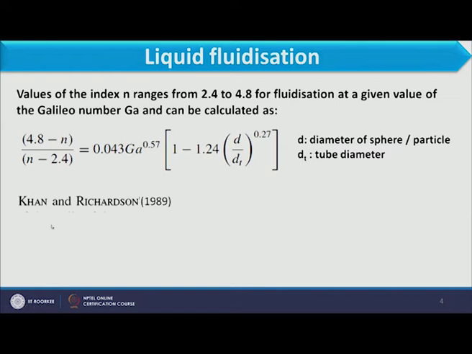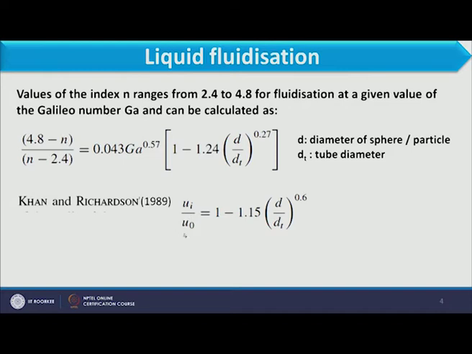So, considering this expression, we can calculate the value of n. Now, further, Khan and Richardson, 1989, have proposed a relation between Ui and U naught. For Ui we have already seen one expression in the last slide. This is another and more recent expression: Ui by U naught equals 1 minus 1.15 d by dt to the power 0.6.